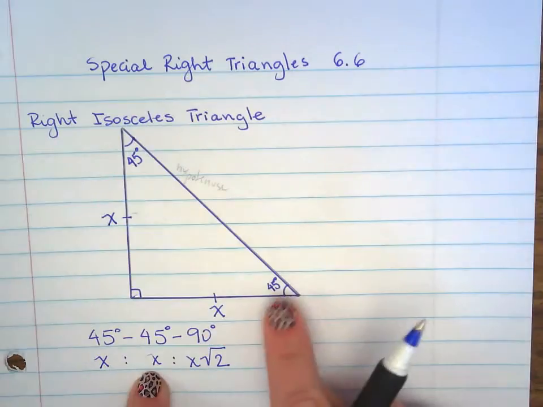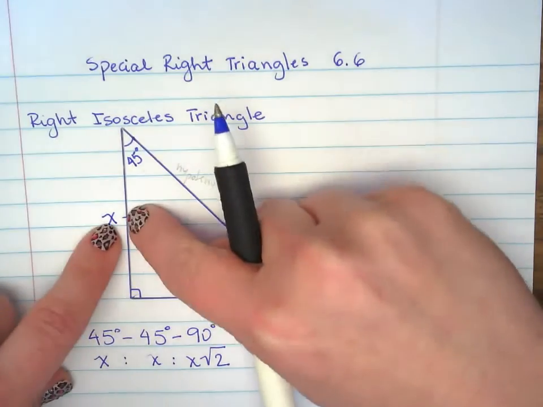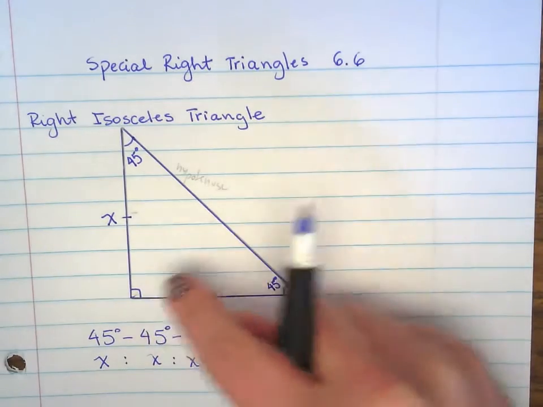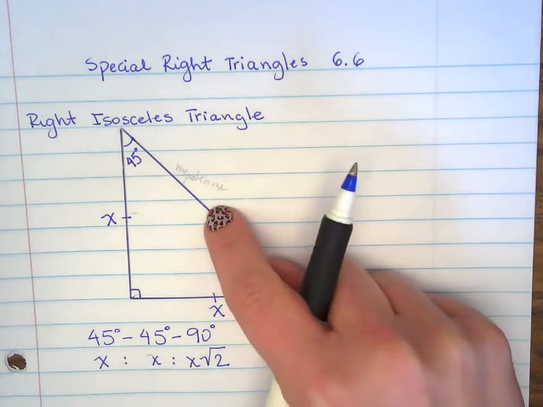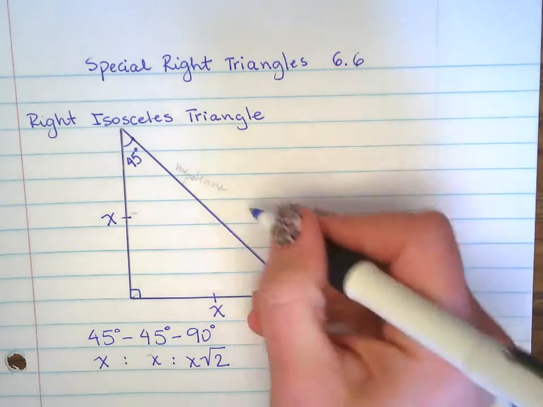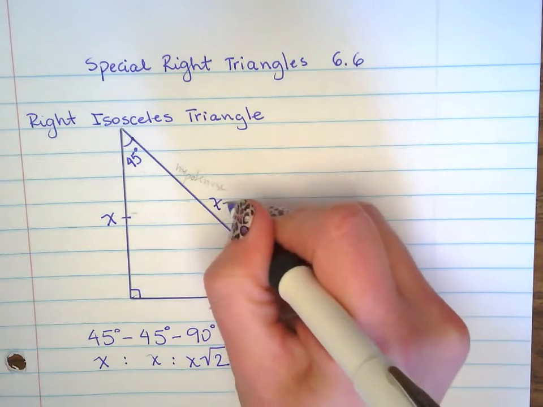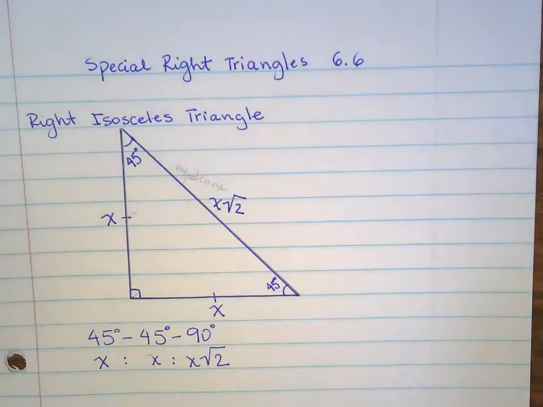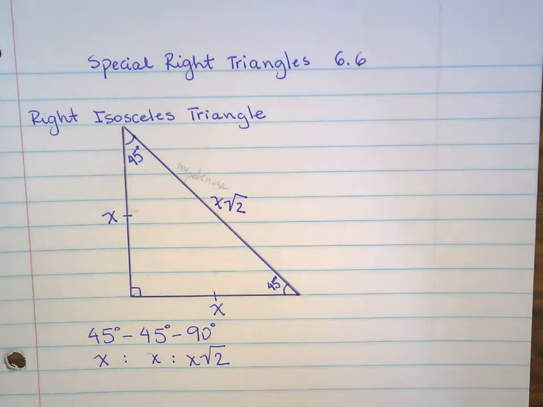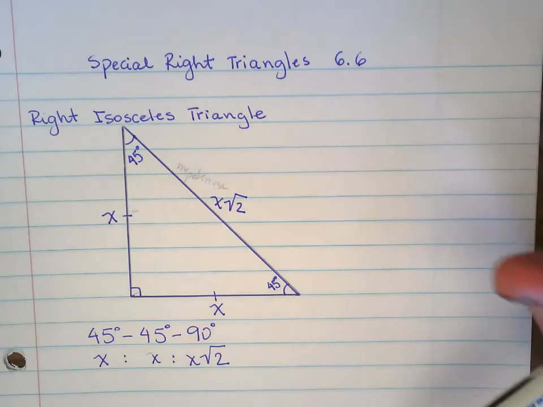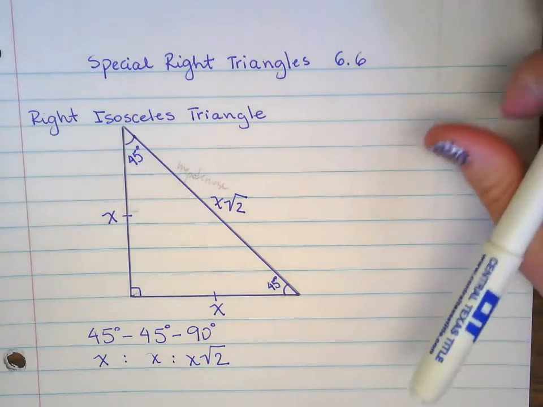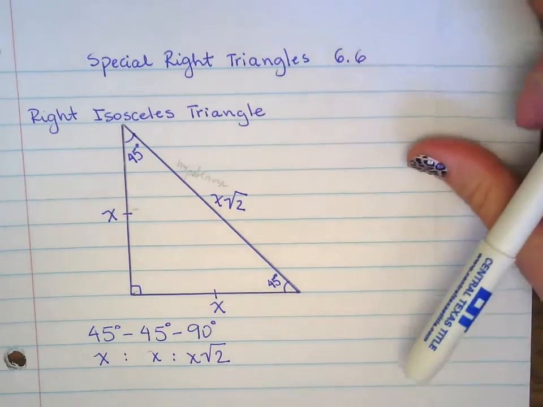Opposite from here to there. And the 90-degree opposite, everybody knows it's called hypotenuse, and the length will be x square root of 2. Alright, and then we're going to work on some more examples, and that's going to make more sense. Right now we're just learning how to label the sides in relation to the angles.